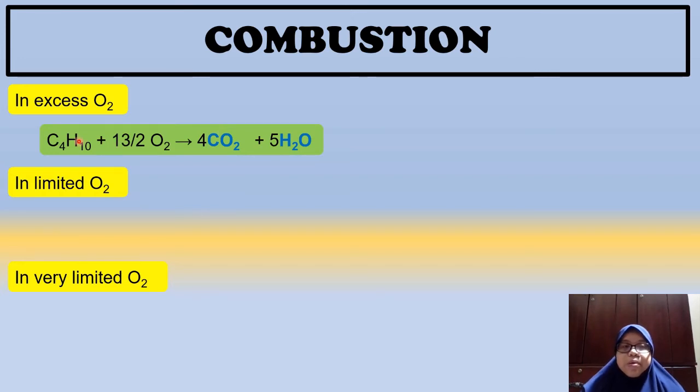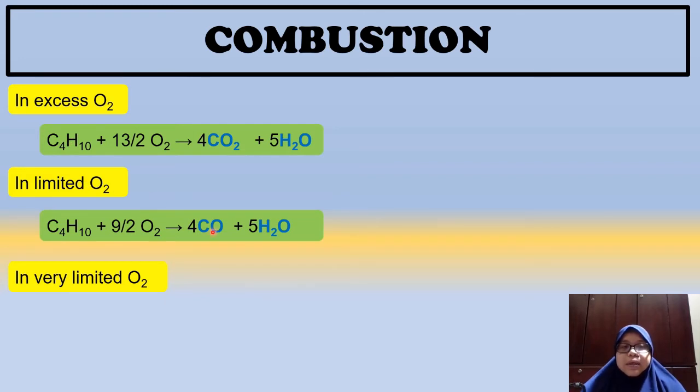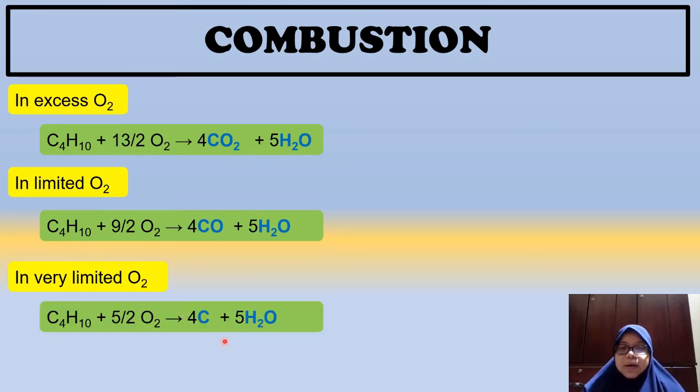But what happens when we combust our butane in limited oxygen? In limited oxygen, it will produce carbon monoxide and water. How about in very limited oxygen? It will just produce carbon and water. That is the three conditions whereby our alkane will combust. The first one, in excess oxygen, it will produce carbon dioxide and water. In limited oxygen, it will produce carbon monoxide and water. In very limited oxygen, it will produce carbon and water. So that is the combustion.